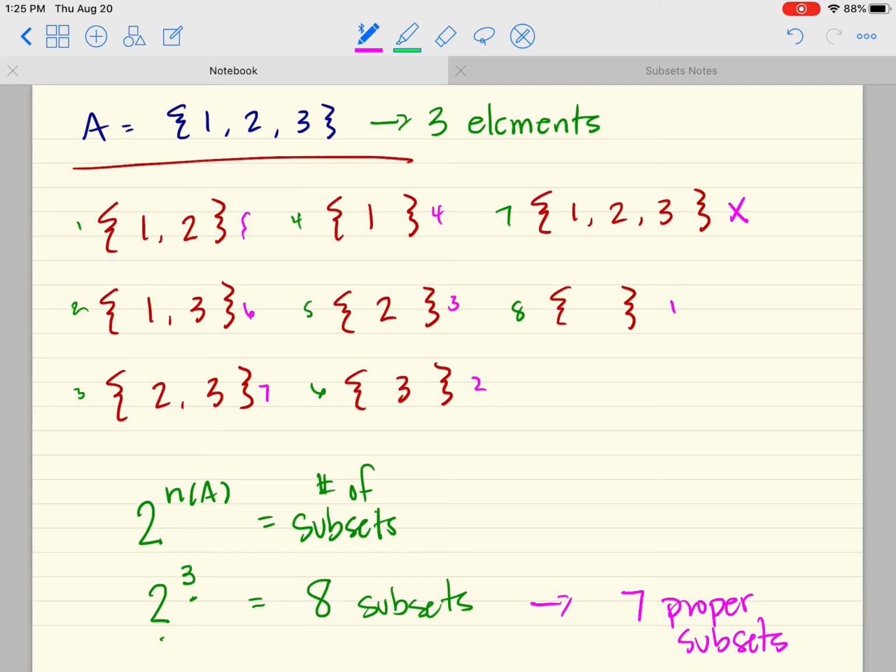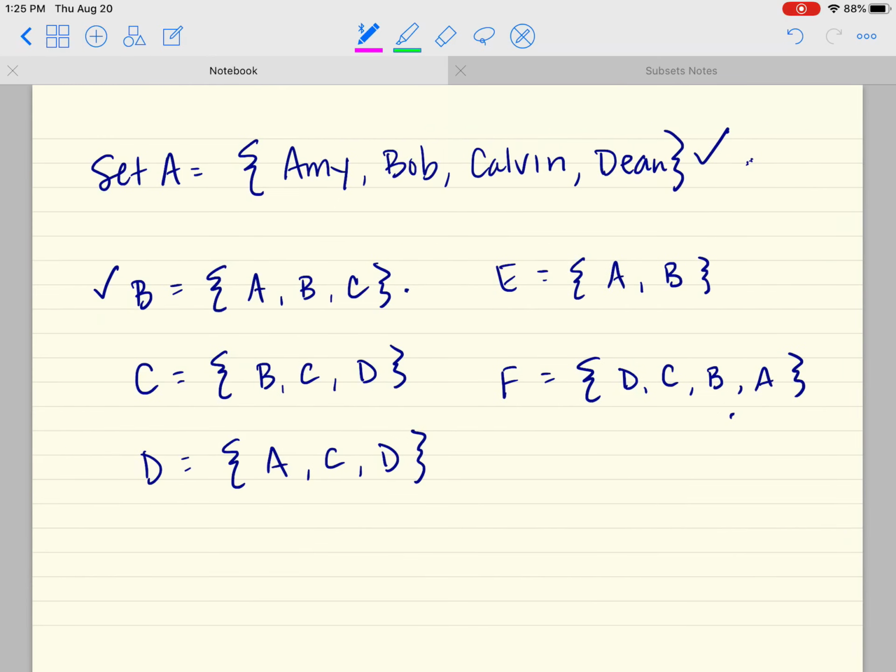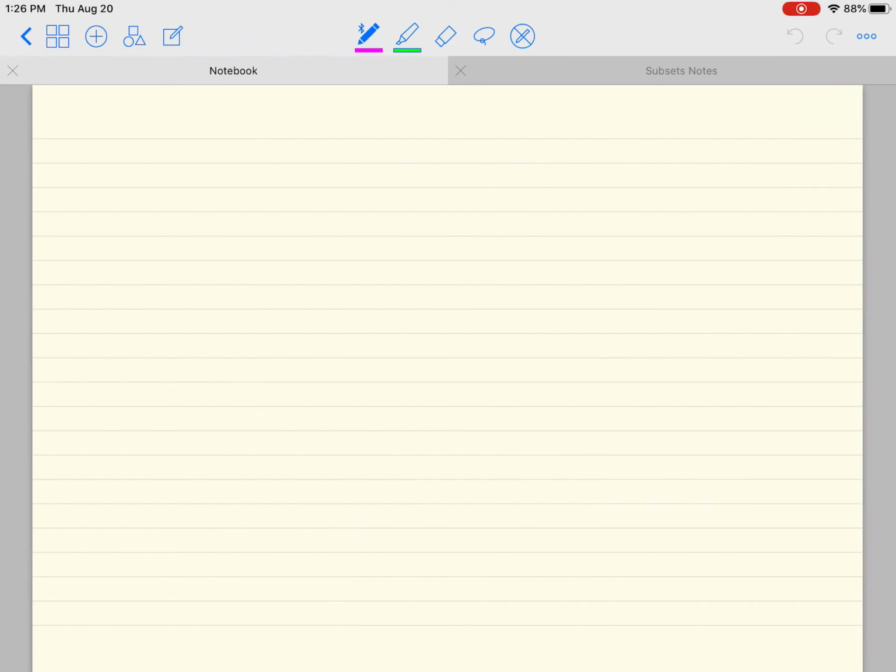Okay. Now you should be able to list out the subsets, but let's say I had, let's go back to this set. This set has 1, 2, 3, 4 elements. If I raise 2 to the 4th power, that means there would be 16 different subsets. I don't know that I necessarily want to list those out. Or if I had another set, let's say I had a set B, and the cardinal number for set B was 8.